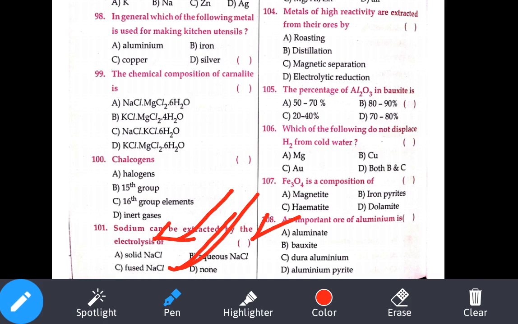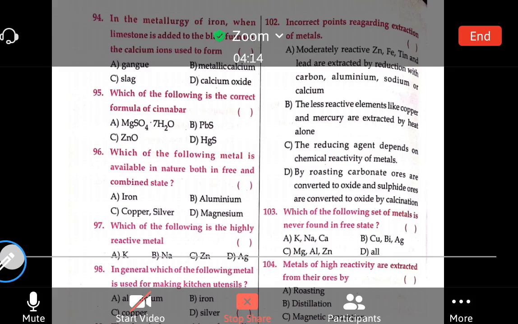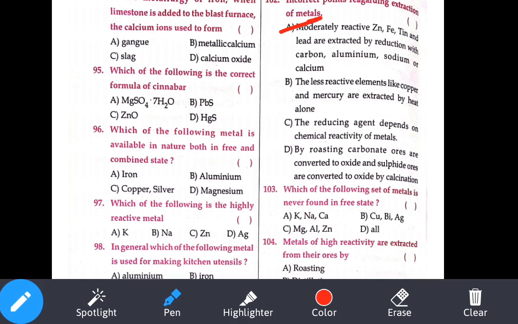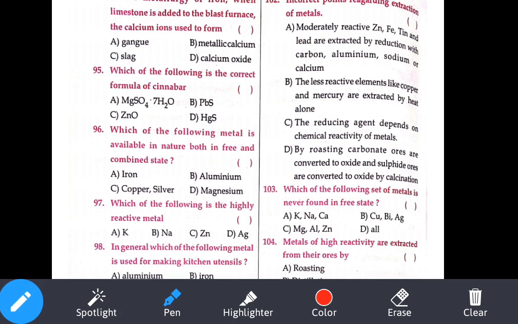Okay, let's see the 102nd question. Let me bring it a bit downward. They have asked for the incorrect point regarding the extraction of metals. First, moderately reactive zinc, iron, tin, lead are extracted by reduction with carbon. Yes, we have just seen that moderately reactive metals are reduced using either carbon or carbon monoxide. That is correct. Less reactive metals like copper, mercury are extracted by heat alone. Yes, we have just seen that for low reactive, either we can heat it or we can do the displacement reaction. And the third one, the reducing agent depends on the chemical reactivity of the metal.